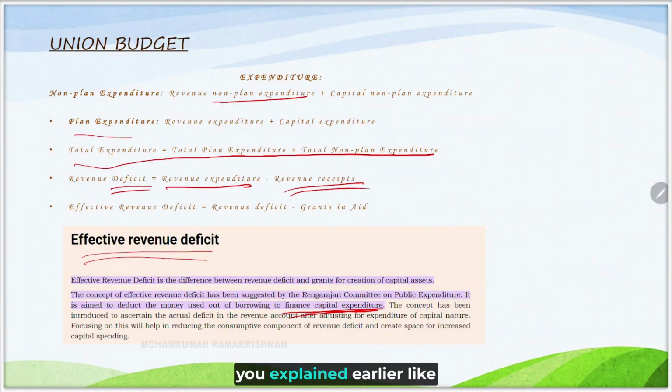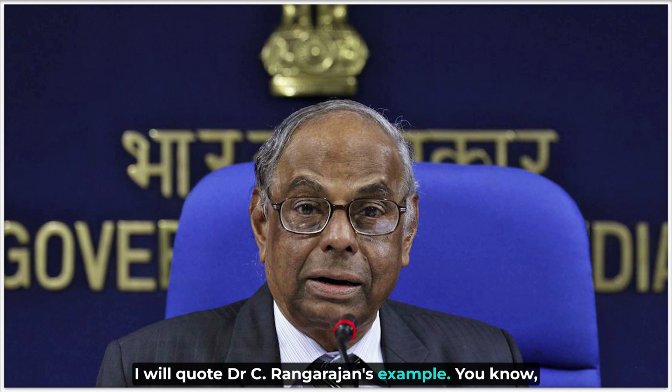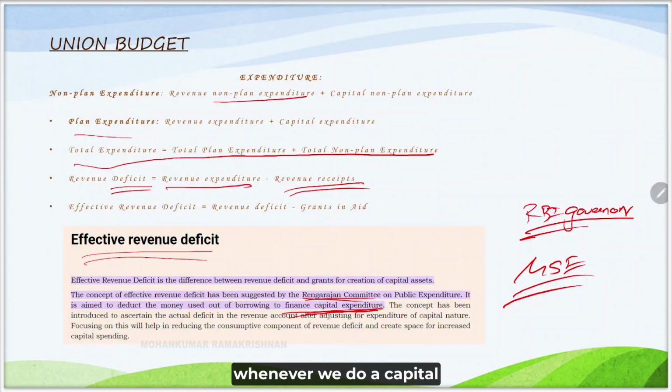Sir, you explained earlier that capital is different, revenue is different. Now, why does capital expenditure have to be accounted in the revenue deficit? If you ask a question like this, I will quote Dr. C. Rangarajan's example. Rangarajan sir was an RBI governor and he is the founder member of the Madras School of Economics, which we see in Guindy, Chennai. Why this is happening is, whenever we do a capital expenditure, the interest on the loans borrowed for that expenditure will be taken from a part of the profit. Hence, the impact of a capital expenditure made through loan will have a considerable effect on the profit and loss book as well.